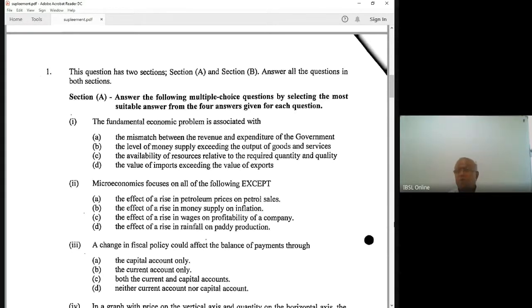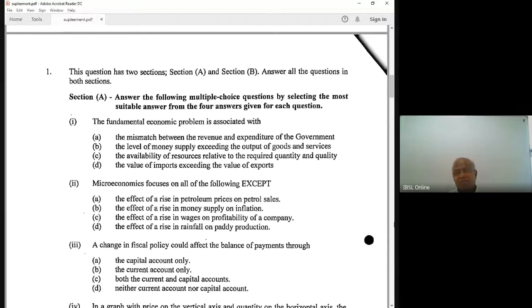You have to know definitions, interpretations, applications. The definition is very easy. What is price elasticity of demand? The percentage change in quantity demanded of a good or service when the price of that good or service changes by 1%.